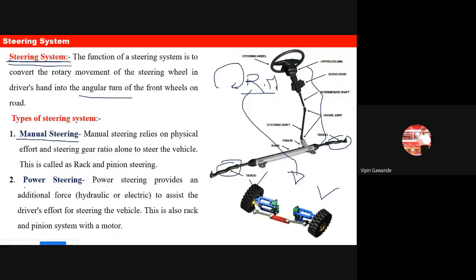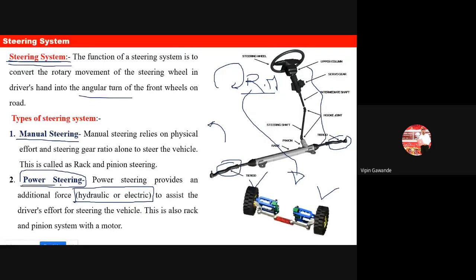While nowadays in all modern cars we have power steering. That means we are applying very little effort, and we take the help of a hydraulic or electric system, so that with a small effort we get the maximum turn.